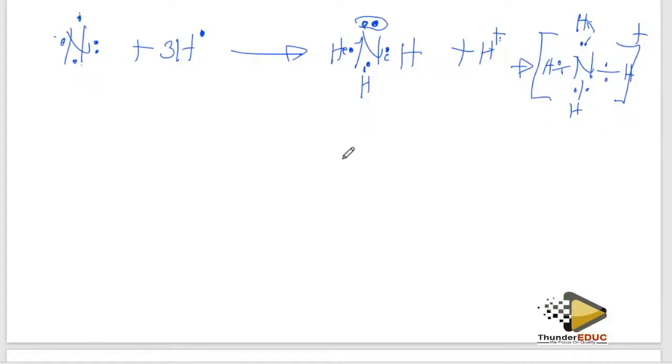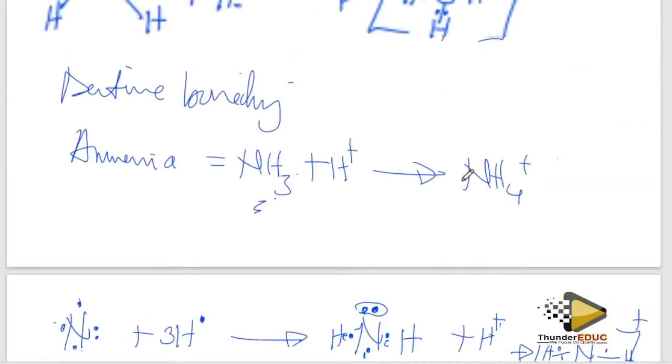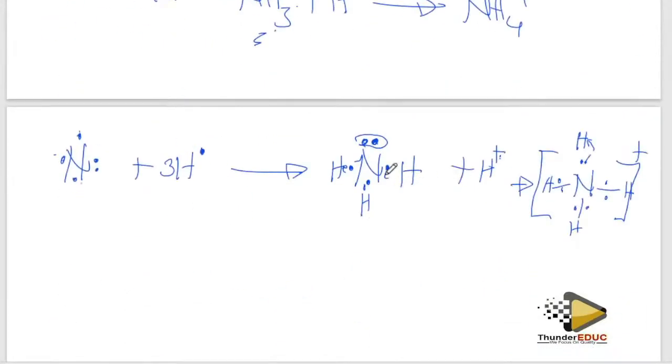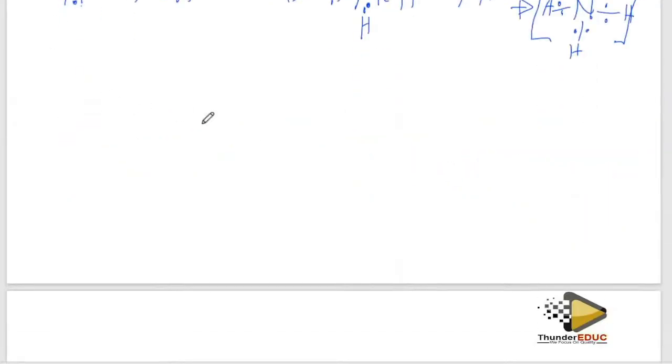When you talk about other shapes, we have seen which type of shape water forms, which type of shape methane forms, and which type of shape ammonia forms. So we have said it. We say this is called ammonia, this is called water, and then this is called methane. Yes, so you have to know this.